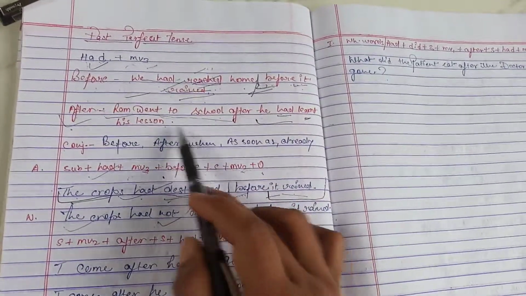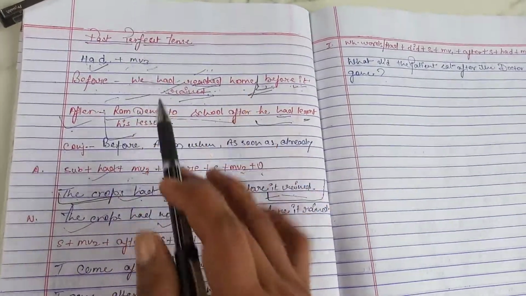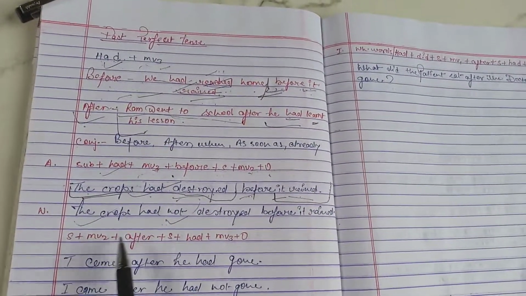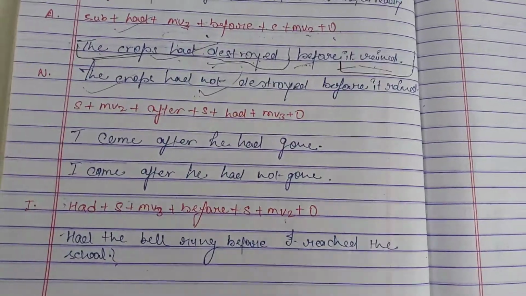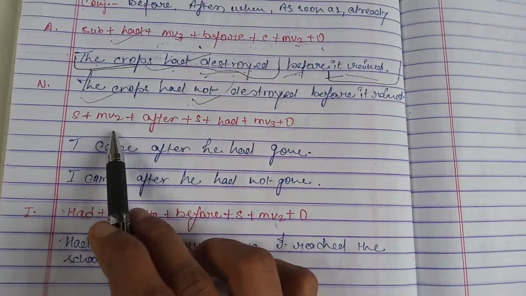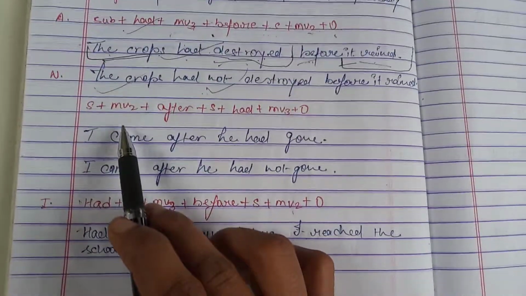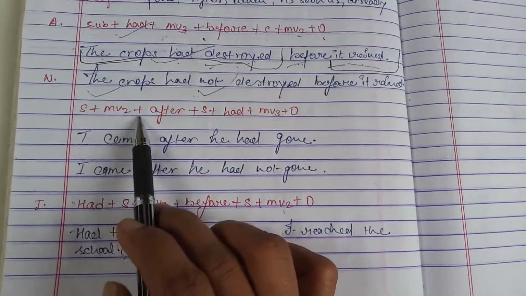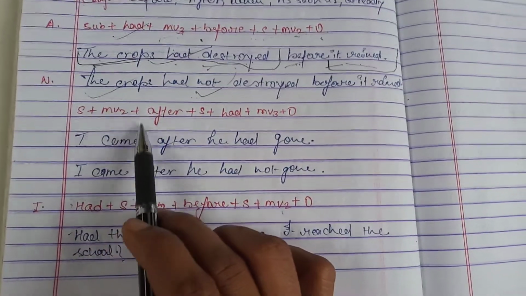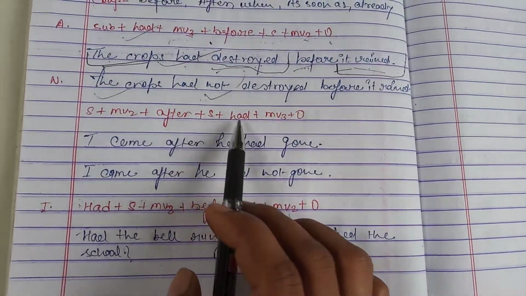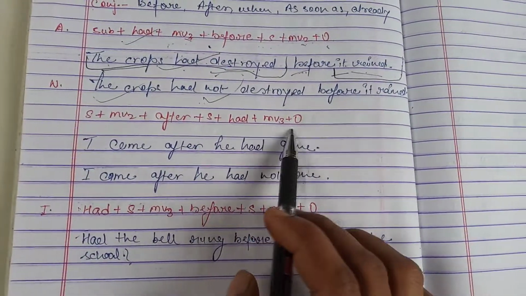Okay, how can we make this type of sentence? See the structure. Subject plus MV2, I told you that we have to make the first part of the sentence in simple past. So subject plus MV2, main verb in the second form, plus the conjunction after, then subject plus had plus main verb in the third form, then object.